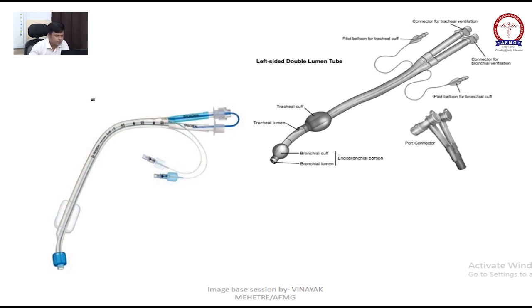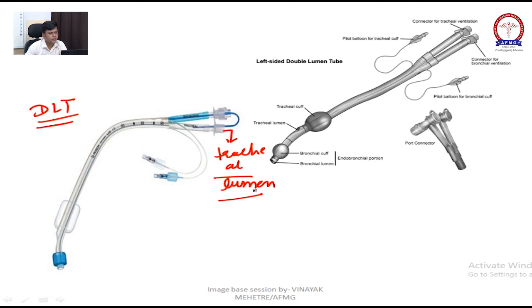Okay, now next, this is your double lumen tube, DLT, double lumen tube. This is your tracheal lumen, and this will be your bronchial lumen. Blue color is bronchial lumen.